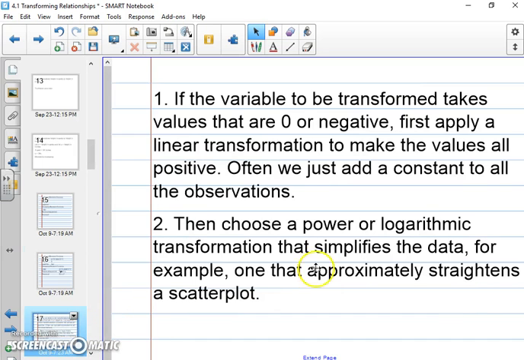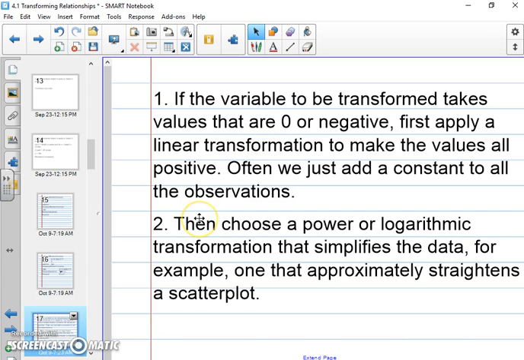Now here are some facts. Eventually we're going to do a problem with this in class. If the variable to be transformed takes values that are 0 or negative, first apply a linear transformation to make all values positive. Often we just add a constant to all observations. This will make a lot more sense when we actually do an example.